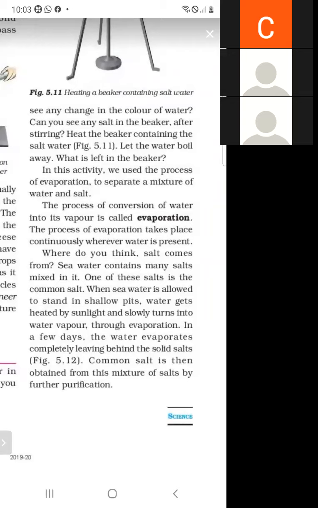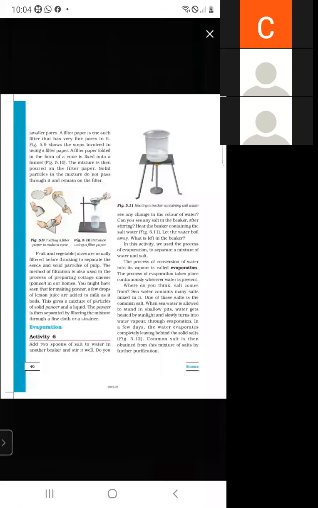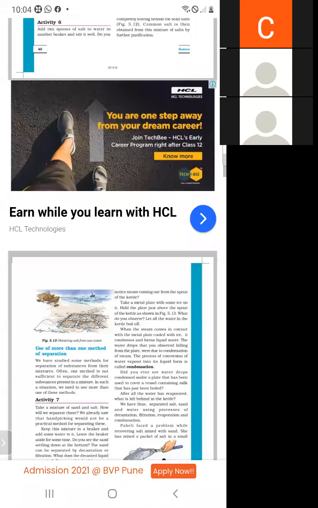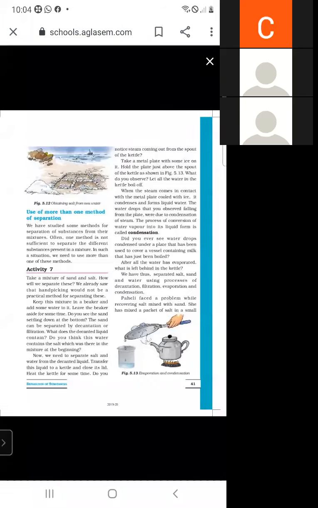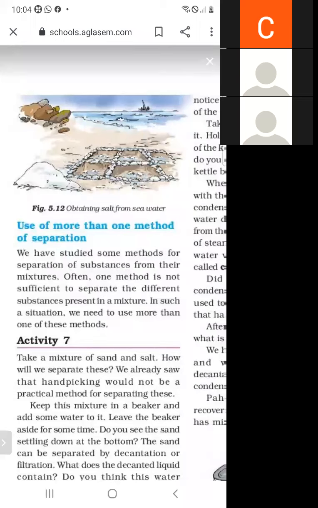And where do we use the process of evaporation? To obtain salt from sea water. When salt water is kept in the sunlight, it slowly converts into water vapor through the process of evaporation. Common salt is then obtained from the mixture for further purification. So this is the method of obtaining salt from sea water.